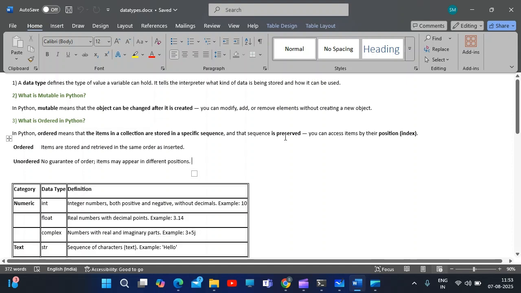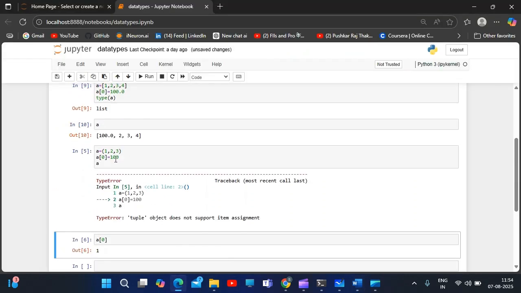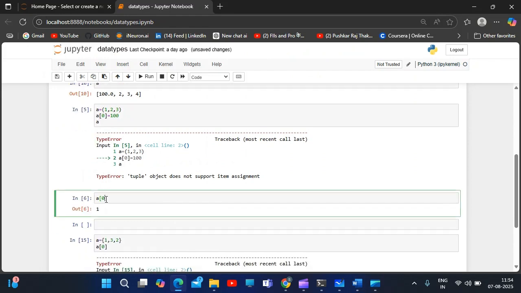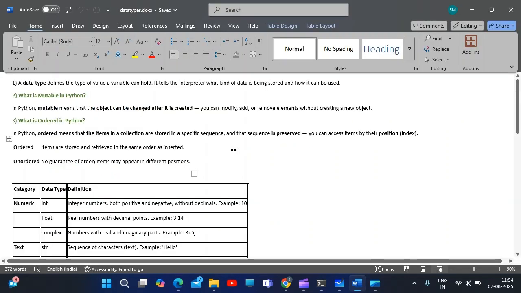You can access items by their position index. As I said, in list and tuple we can access items by their position, zeroth index, first index. If I ask for the first index, I get 2. For the second index, I get 3. But if I ask for the third index, where no element exists, I get an error: tuple index out of range. This is what ordered means in Python. That is the difference between ordered and unordered. Items are stored and retrieved in the same order as inserted.